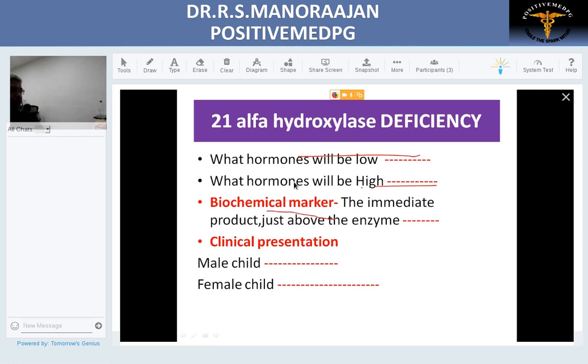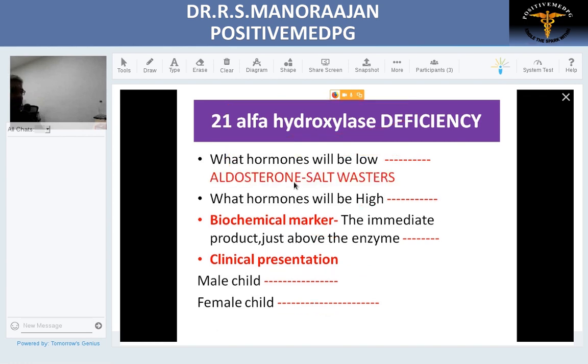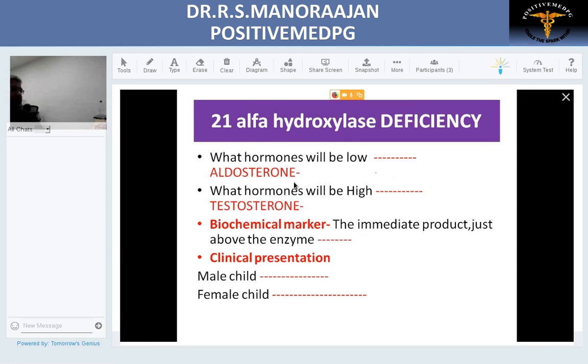What is the biochemical marker? What is the clinical presentation? What is the presentation in a male and a female in 21-alpha hydroxylase deficiency? Please answer. We'll see which hormone will be low. As we discussed, no aldosterone, so salt wasters. What hormone is high? We discussed it is testosterone, so they're called virilizers.